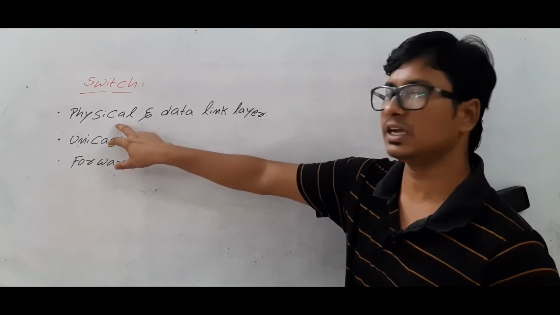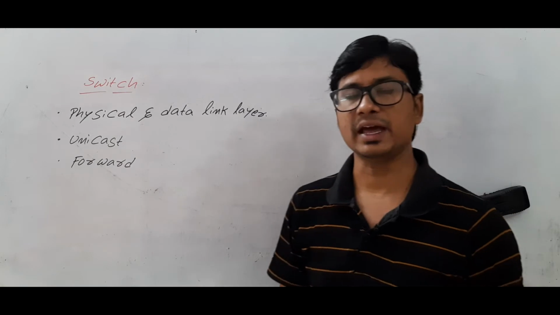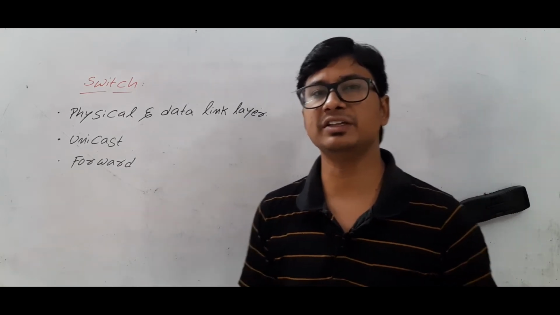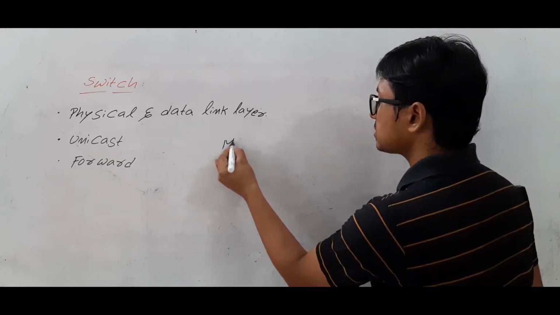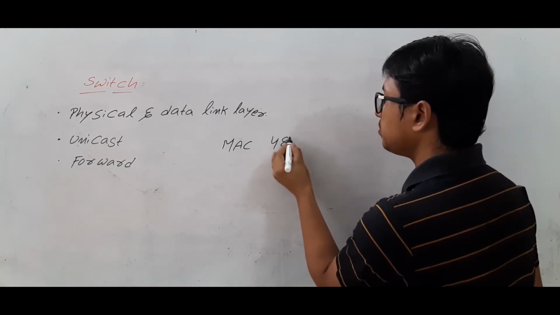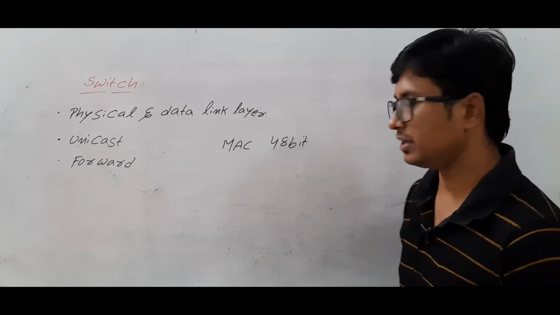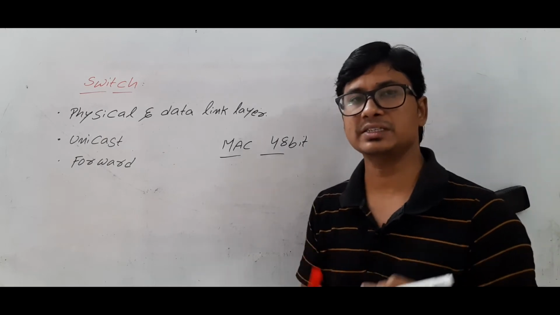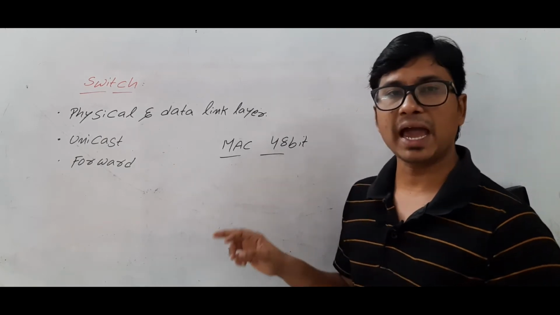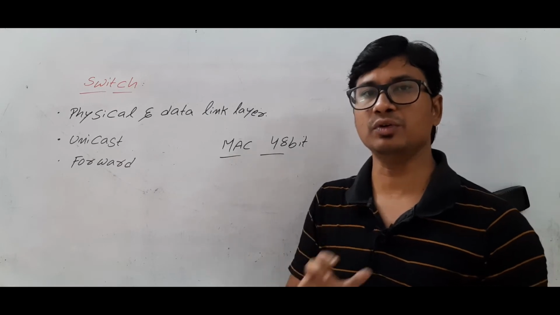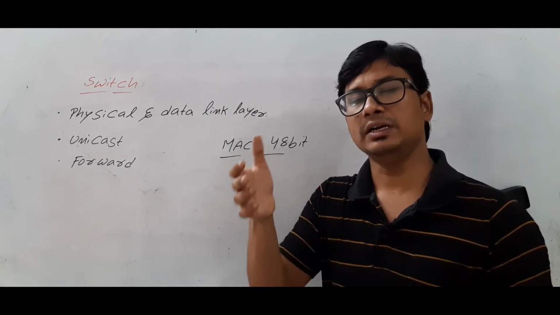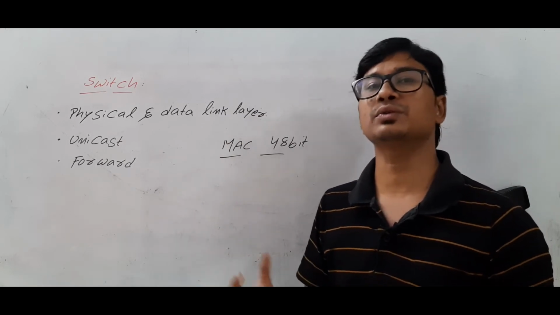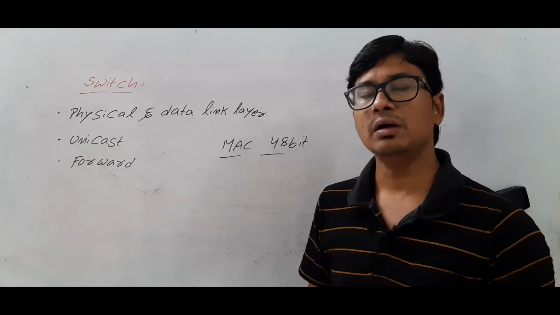It consists of the physical layer and also the data link layer. As it consists of the data link layer, it is able to identify the MAC address, which is a 48-bit physical address of a node. You can check the 48-bit MAC address inside the packet. If you know the MAC address of the destination in the packet, then you can easily transfer the data only to the destination. You need not do the broadcasting.